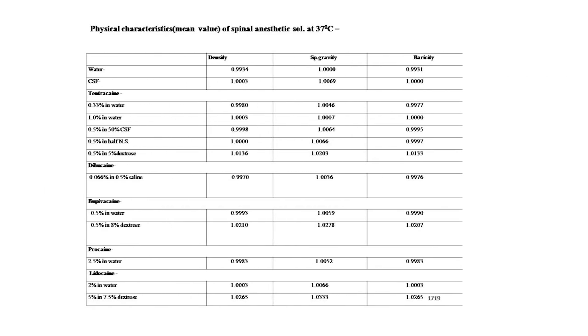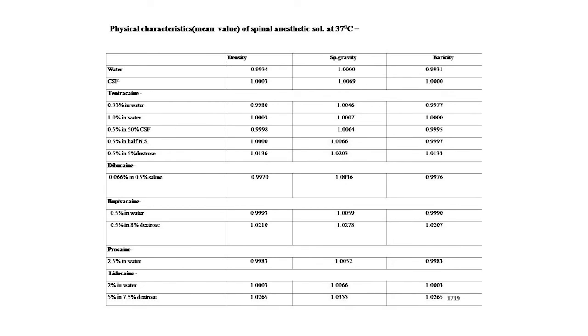Now the next point is the physical characteristics, the mean values of spinal anesthetic solutions at 37 degrees centigrade: density, specific gravity and baricity. In water, density is 0.9934, specific gravity is 1.0, baricity is 0.9931. CSF: density 1.0003, specific gravity 1.0069 and baricity 1.0.